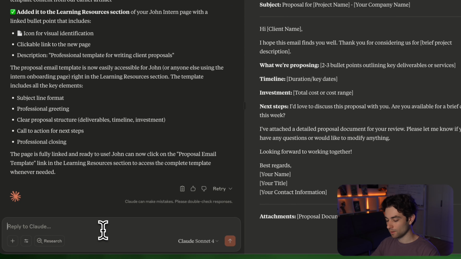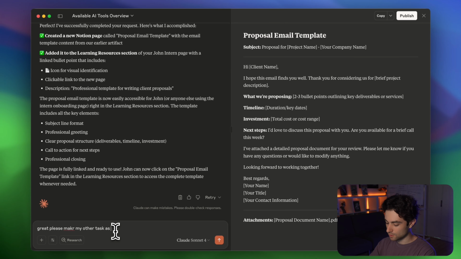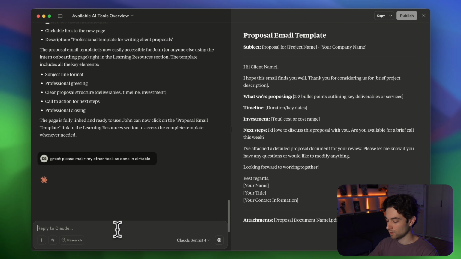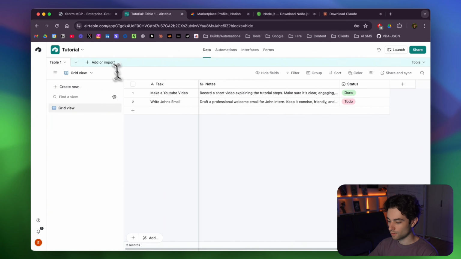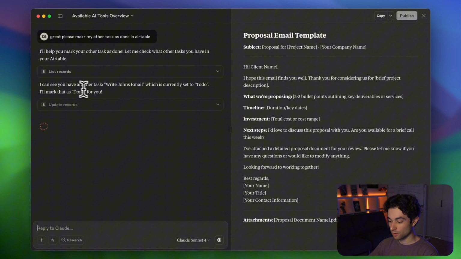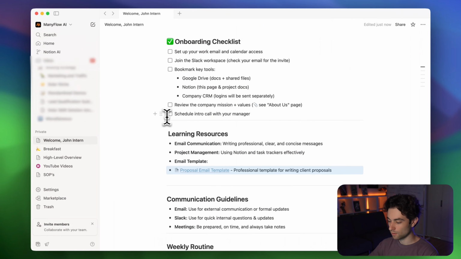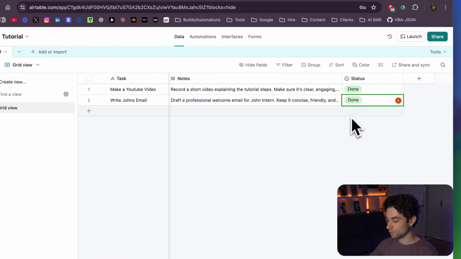And now I'm just going to say, great, please mark my other task as done in Airtable. Okay, because if I go to Airtable, we now wrote John's email. Let's go back and let's see how it behaves and how it performs here. Okay, it found the task. I can see you have another task, write John's email, which is currently set to do. Perfect, I've successfully updated it to done. Okay, let's go check that out. And we can see that it is now done.